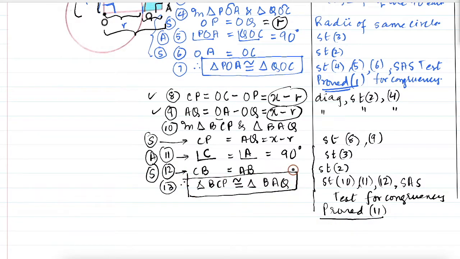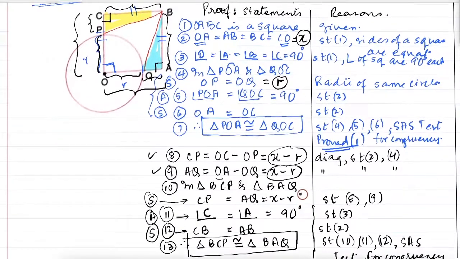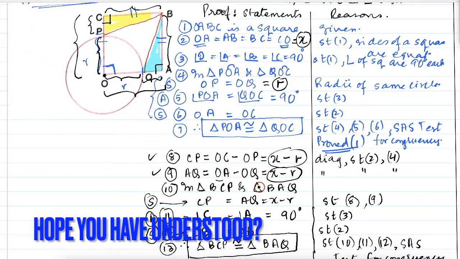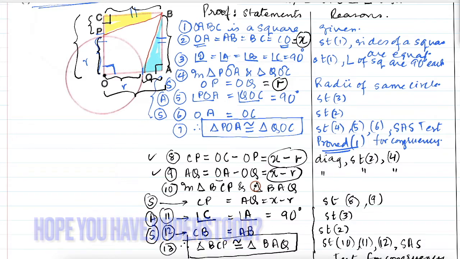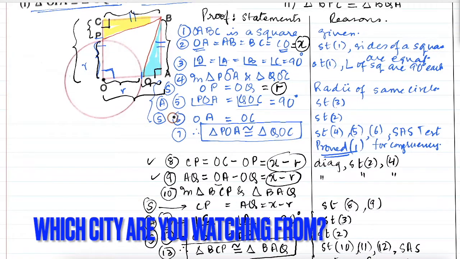Okay. So I hope you have understood how to solve this. The proof questions are always a problem, but if you understand how to go about thinking, you should be able to have no problem.